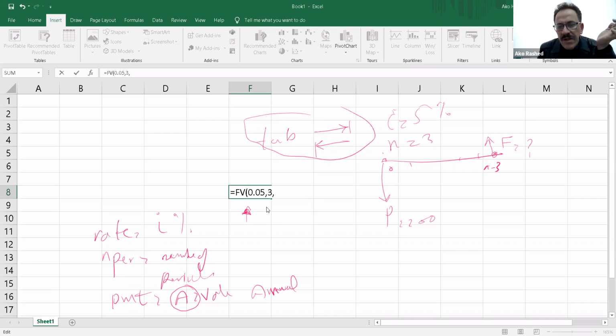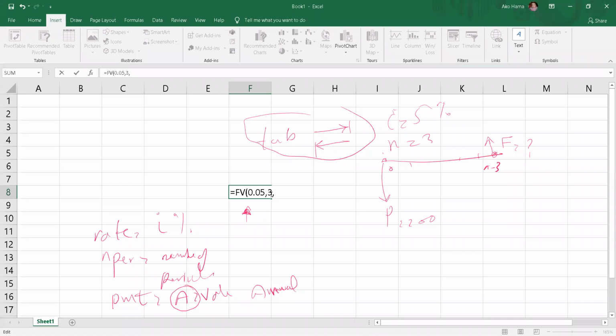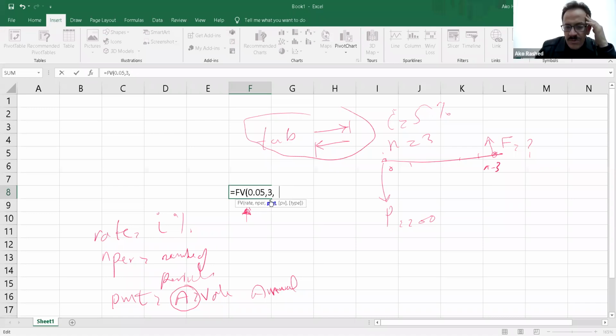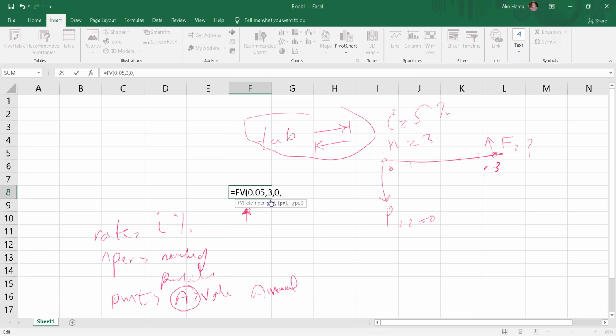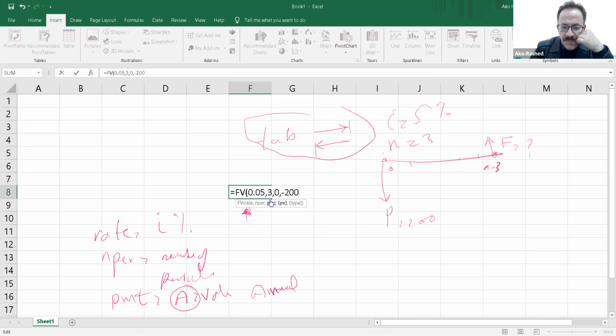Do I have anything like this? No, so I should write 0. The P value, how much is the present value in this case? $200, so I should write it as minus $200 because I am paying this one.